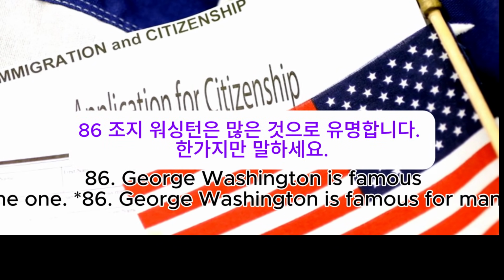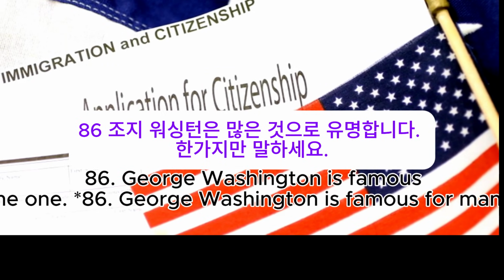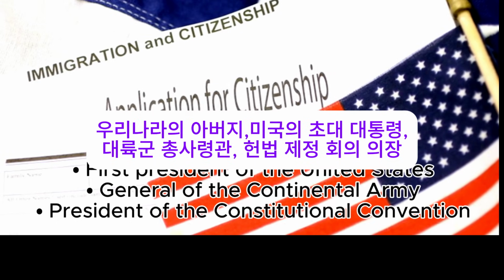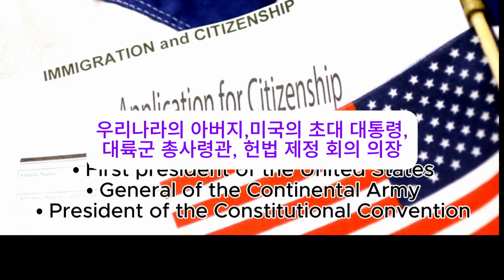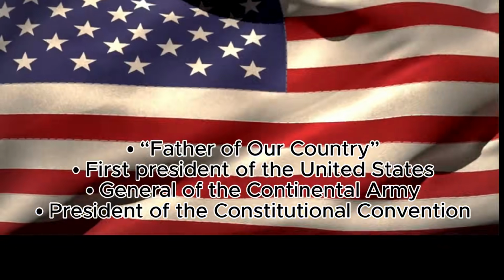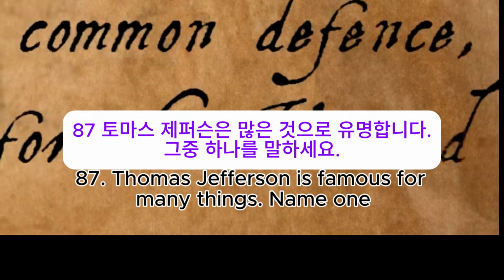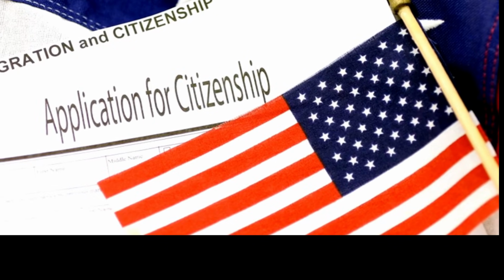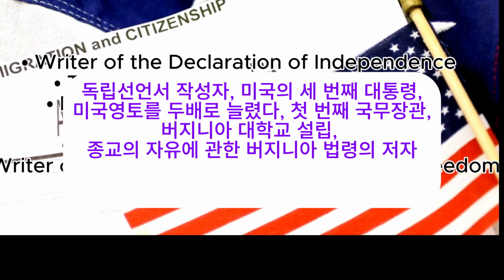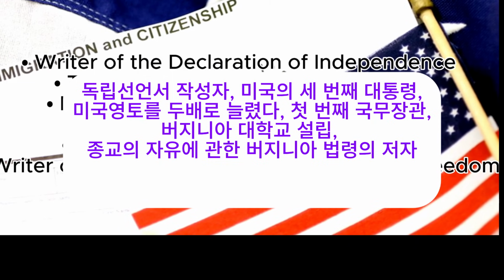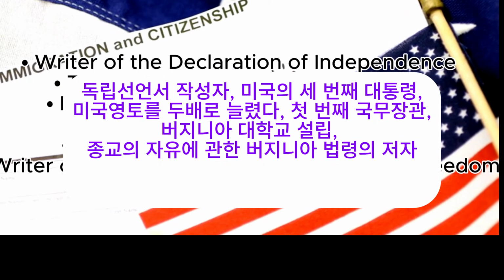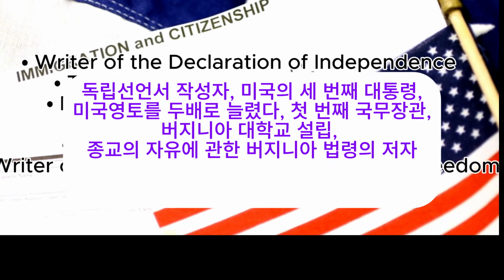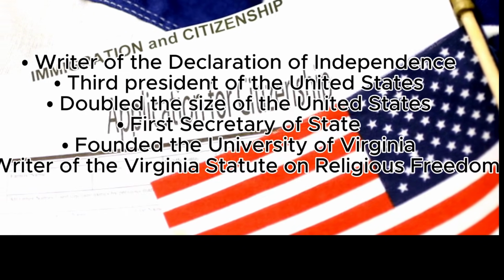86. George Washington is famous for many things. Name one. Father of our country, first President of the United States, General of the Continental Army, President of the Constitutional Convention. 87. Thomas Jefferson is famous for many things. Name one. Writer of the Declaration of Independence, third President of the United States, doubled the size of the United States, first Secretary of State, founded the University of Virginia, writer of the Virginia Statute on Religious Freedom.